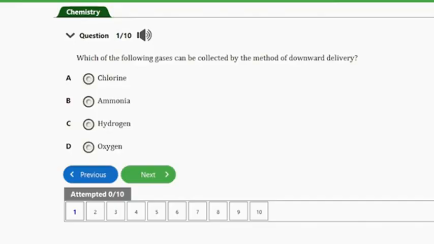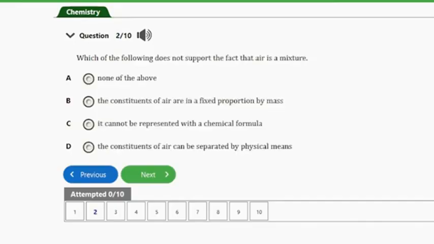It says, which of the following gases can be collected by the method of downward delivery? A. Chlorine. B. Ammonia. C. Hydrogen. D. Oxygen. So guys, the answer to this question is option A, and that's chlorine. So let's consider the next question.